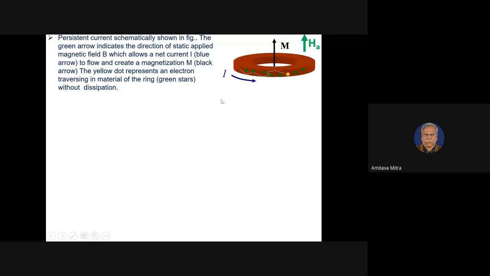Now, if we withdraw this applied magnetic field, then these electrons will flow without any dissipation as long as this material is in the superconducting state.